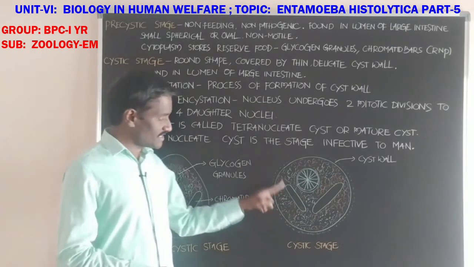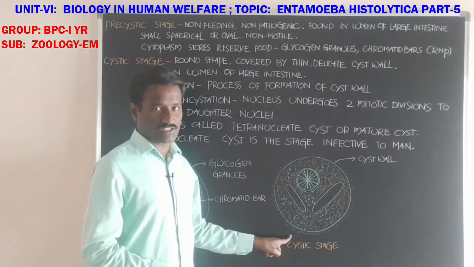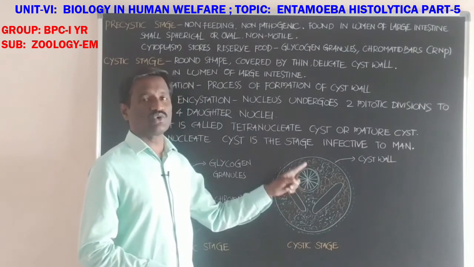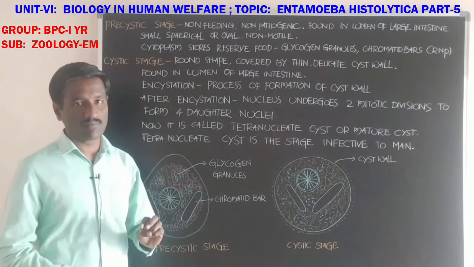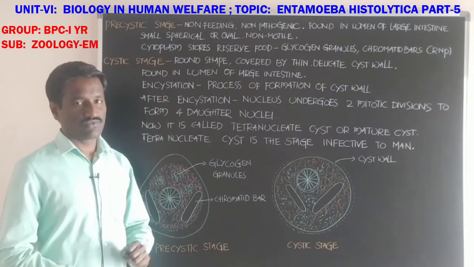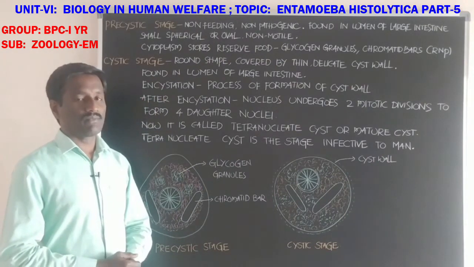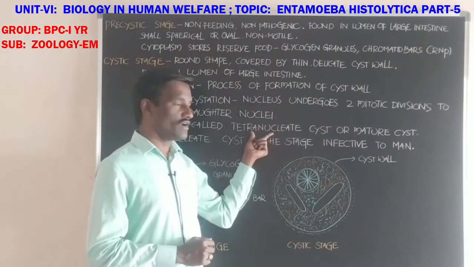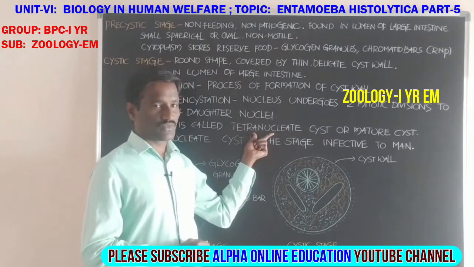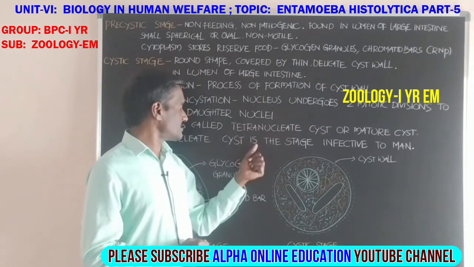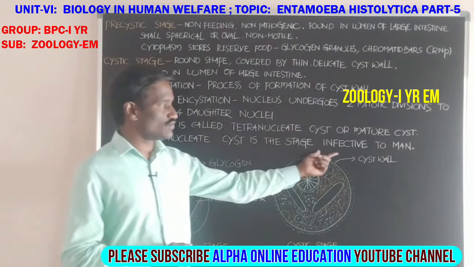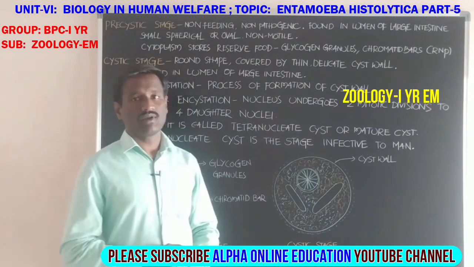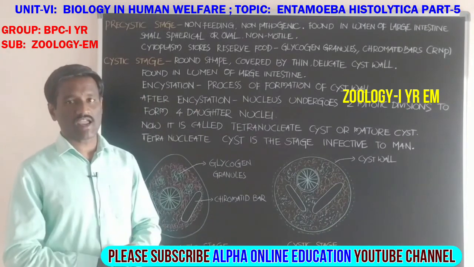The pre-cystic stage develops into the cystic stage. The cystic stage, with a single nucleus, goes through mitotic division and forms four nuclei, forming the mature cyst, also called the tetranucleate cyst. It is the infective stage to another man. Okay, students, that is about the pre-cystic stage and the cystic stage.